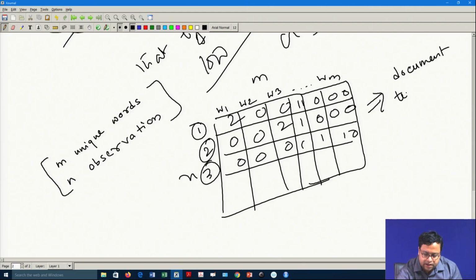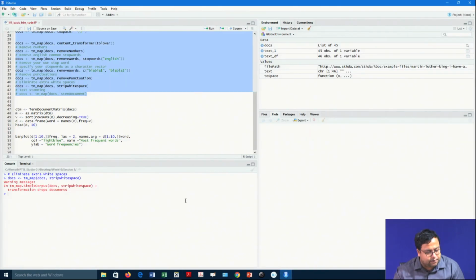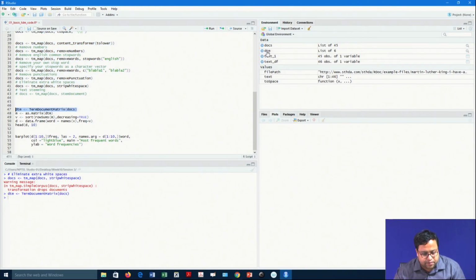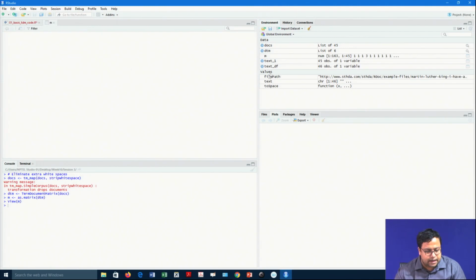So, this particular matrix is called a document term matrix. Generally, we do not convert this matrix to a visible matrix form. What we do is use a special form of matrix, which is the document term matrix, and I will tell you what that particular thing means and the purpose as well. So, DTM converts it to a document term matrix. If I by chance convert DTM to its matrix form M, then M will look like this.